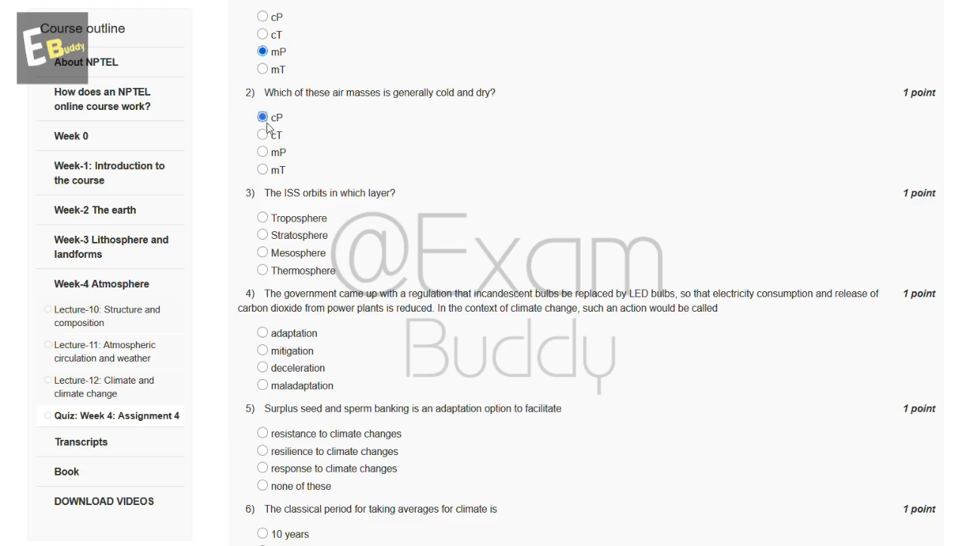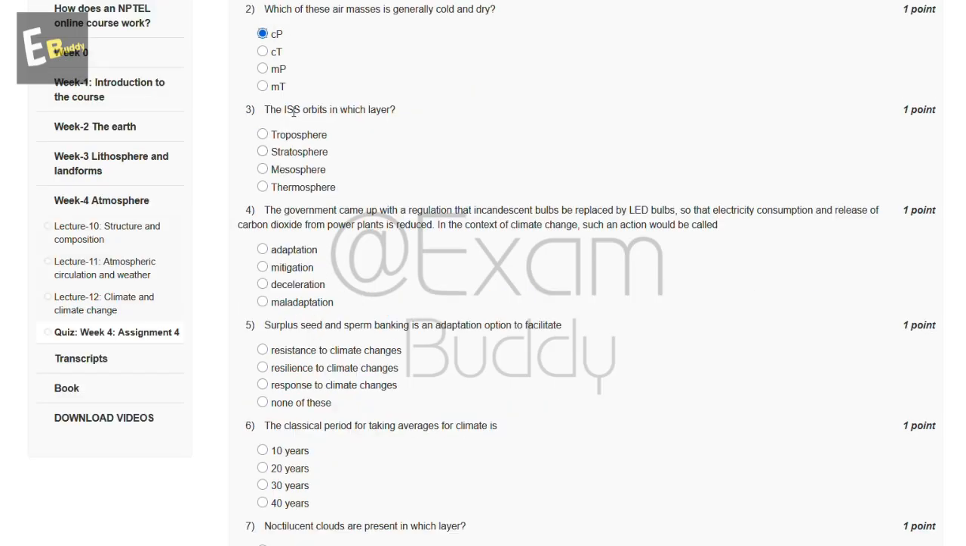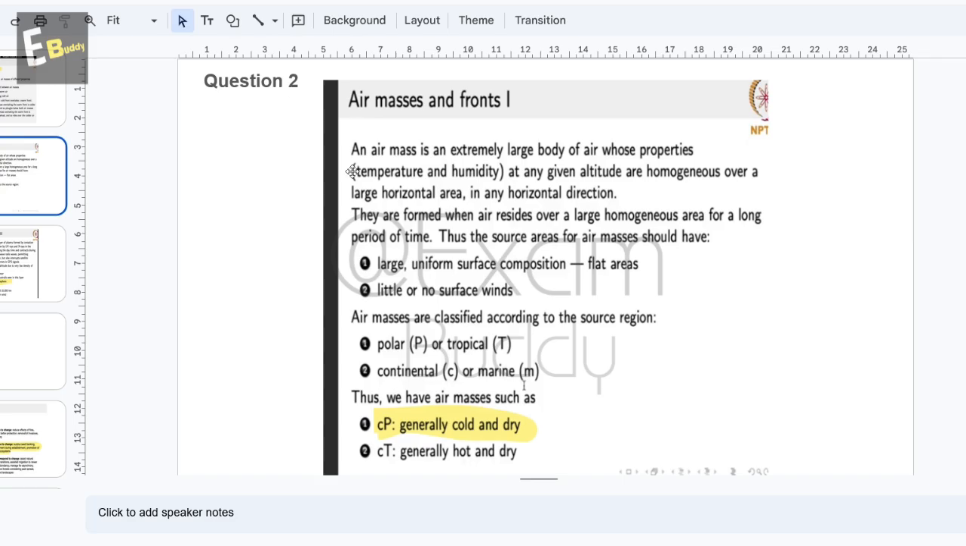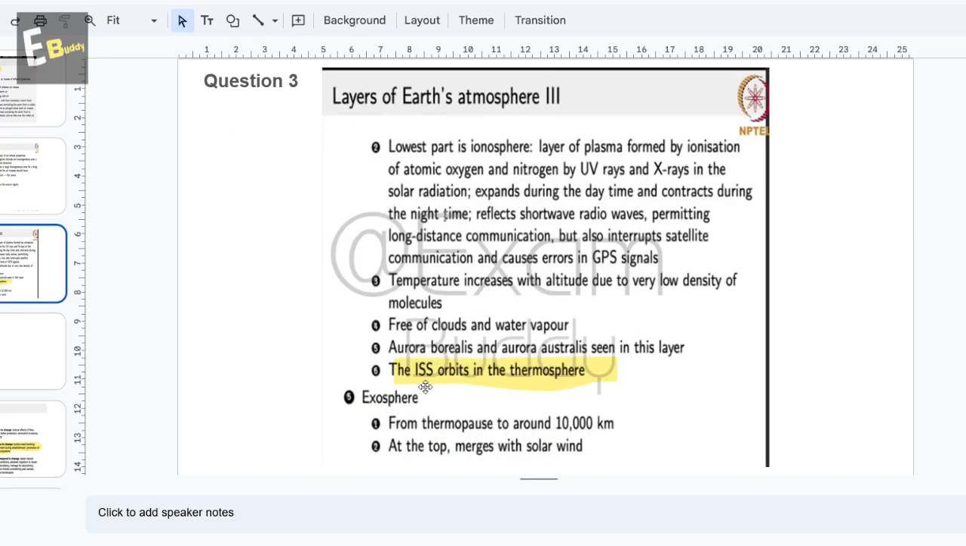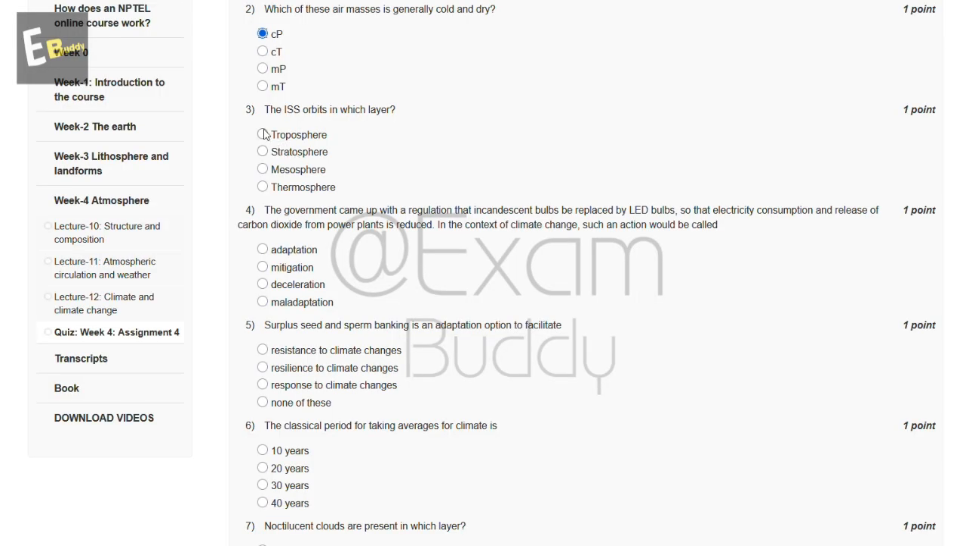Now the third question is, the ISS orbits in which layer? The options are troposphere, stratosphere, mesosphere, thermosphere. So let's check the answer of our third question. The ISS orbits in the thermosphere. So the answer of our third question is D, thermosphere.